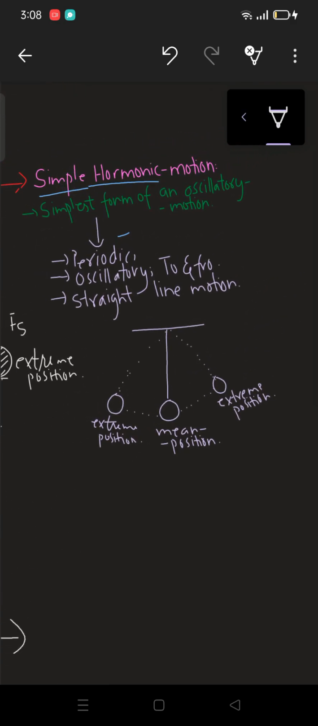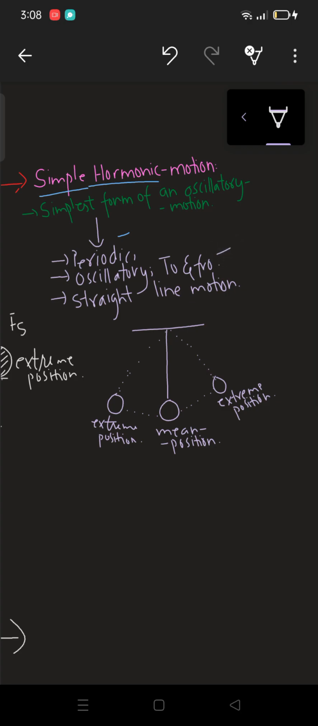Then we said, what's the meaning of simple harmonic motion? It is the simplest form of oscillatory motion, right? Which means it would be periodic motion, so simple harmonic motion is going to repeat itself in equal intervals of time. Secondly, it will be to and fro, back and forth motion, since it is oscillatory motion, right?